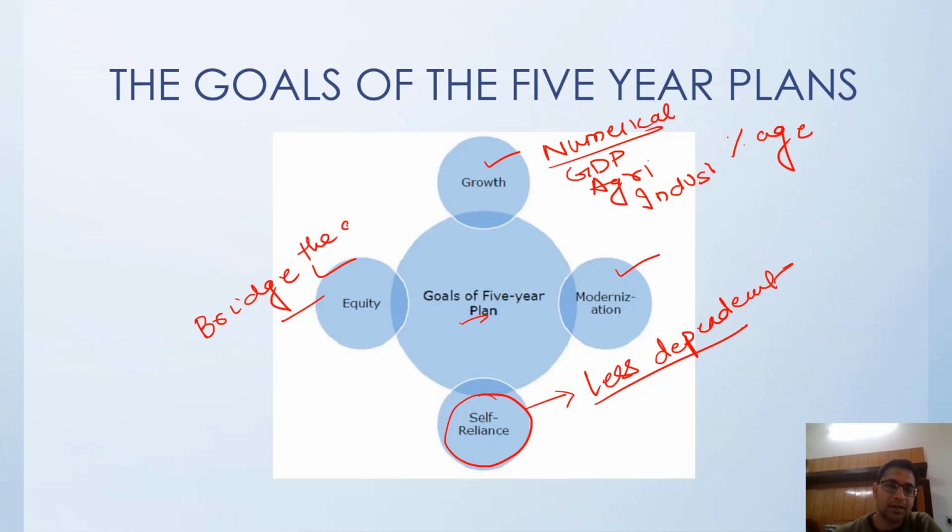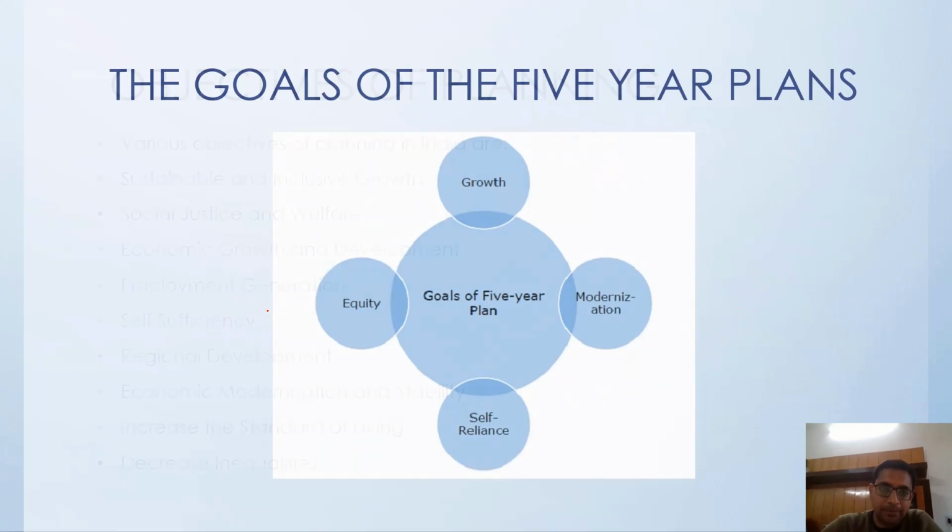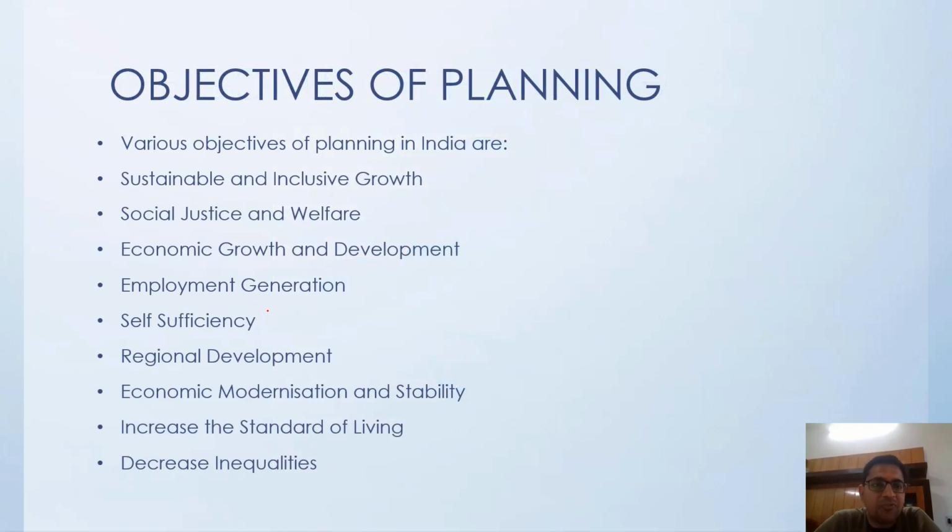Bridge the gap between the rich and the poor, and with this we will be bringing the equality concept into our goals of 5-year plans, right? So the objectives of planning, obviously there are a lot of objectives. First of all is sustainable and inclusive growth. Sustainable means we have to do growth in such a manner that it remains sustainable. It is not like all of a sudden you give very high growth and all of a sudden it goes very down. No, sustained growth, sustainable growth,